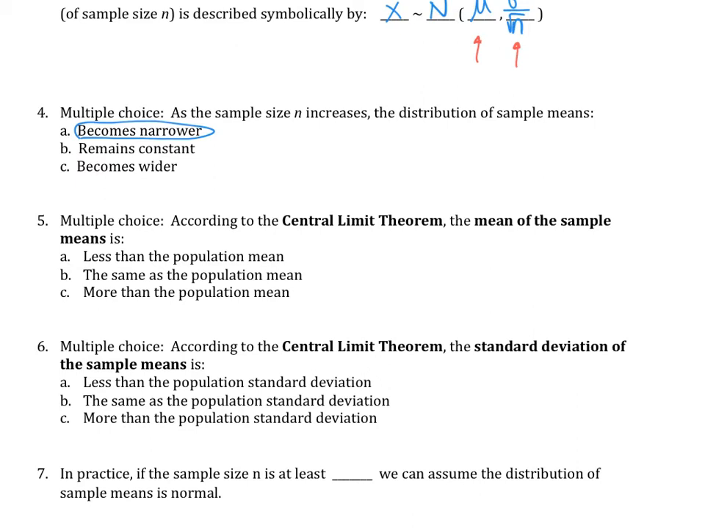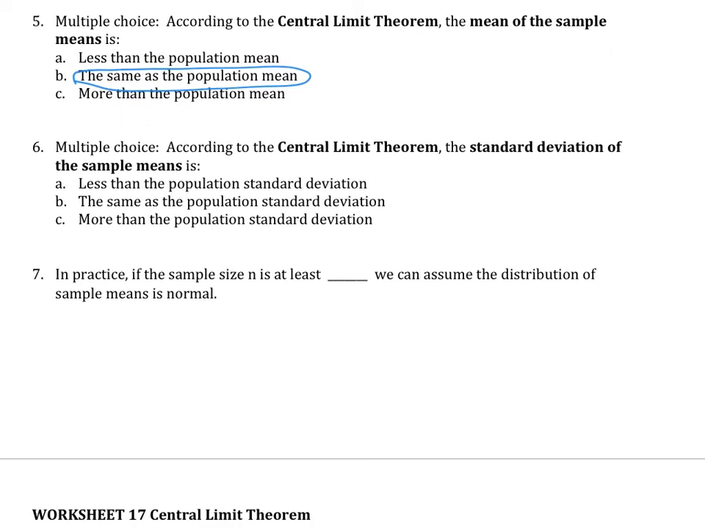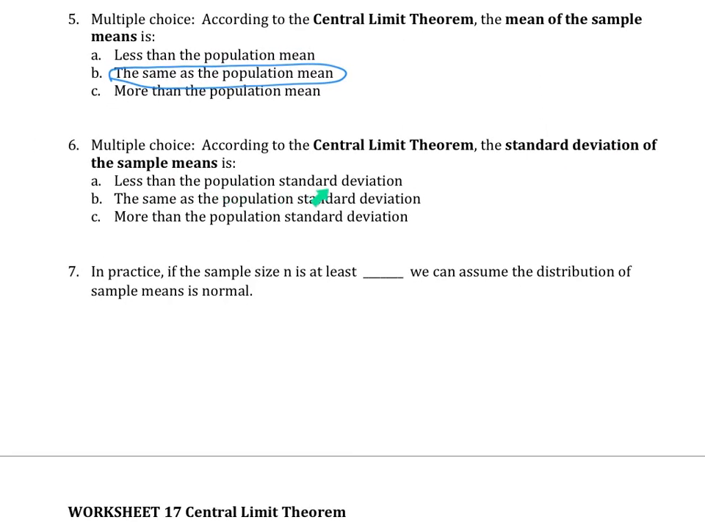Number 5, according to the central limit theorem, the mean of the sample mean is the same as the original population's mean. So again, the mean stays the same, and the standard deviation becomes smaller. And then the third one, according to the central limit theorem, the standard deviation of the sample mean is less than the population's. So that's the same thing as having less spread, which means your distribution is narrower.